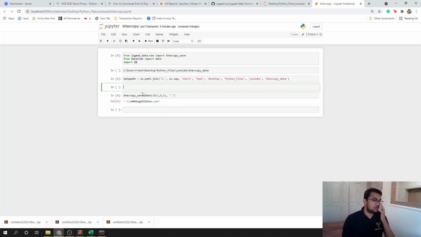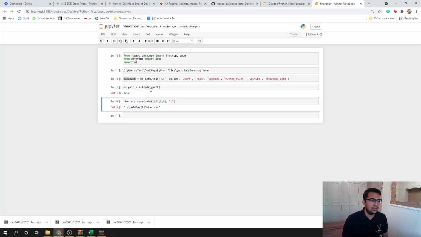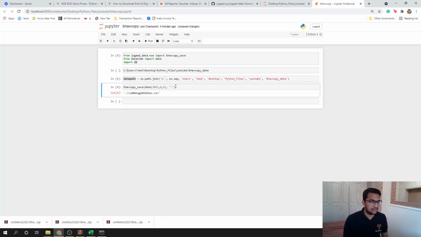Okay. Now, just to double check that I did not make any typo, I'll just say os.path.exists. Does this path exist? Like, is there actually a folder with Bhavcopy data? If the answer is true, then great, you did good. If the answer is false, then maybe you made a typo somewhere. So let's just delete that.